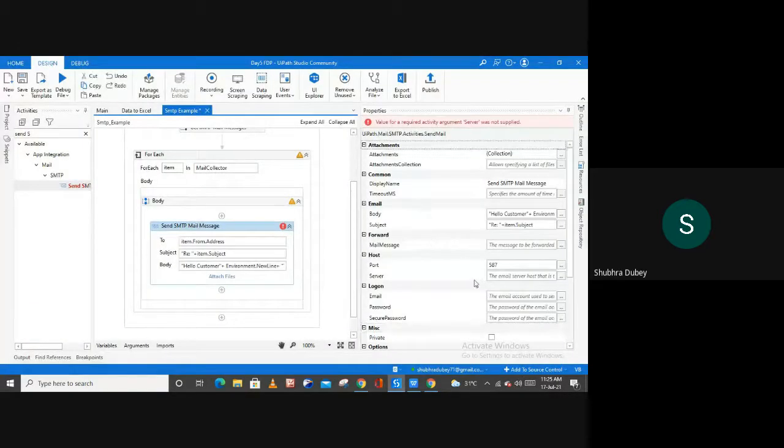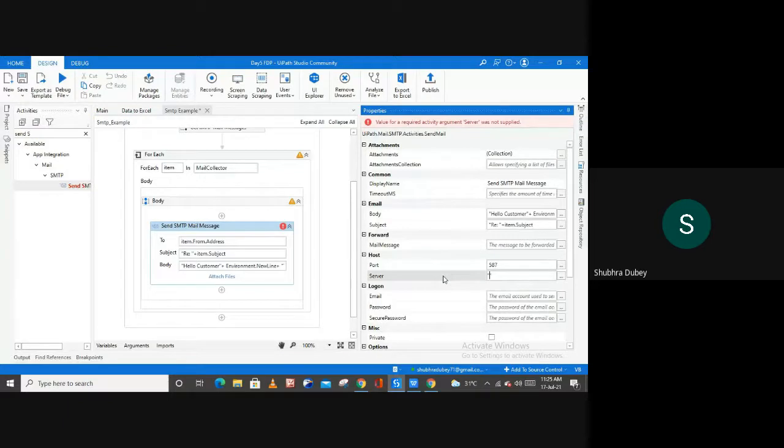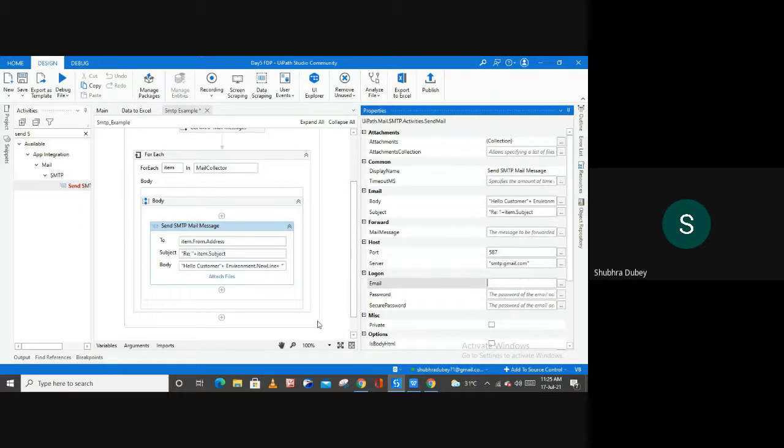Inside of the server I'm just going to paste the server, which is smtp.gmail.com. And then here we have the email, so we have to provide the email address here.